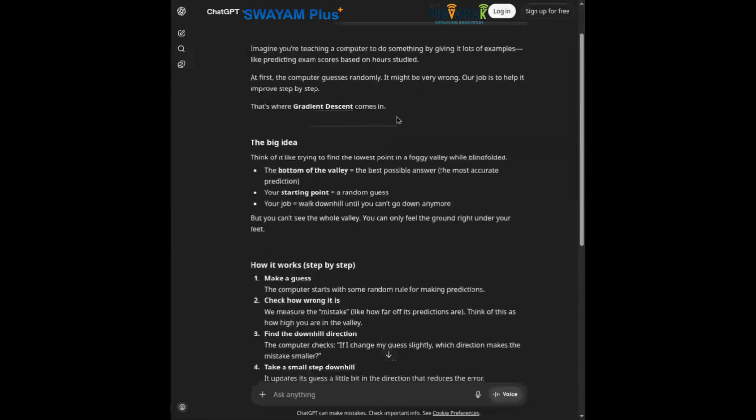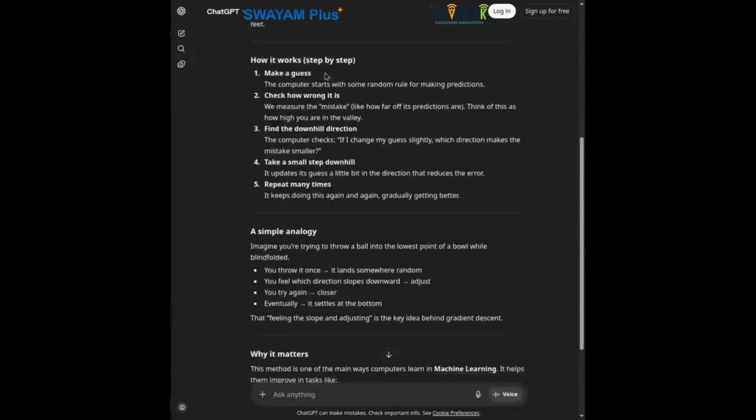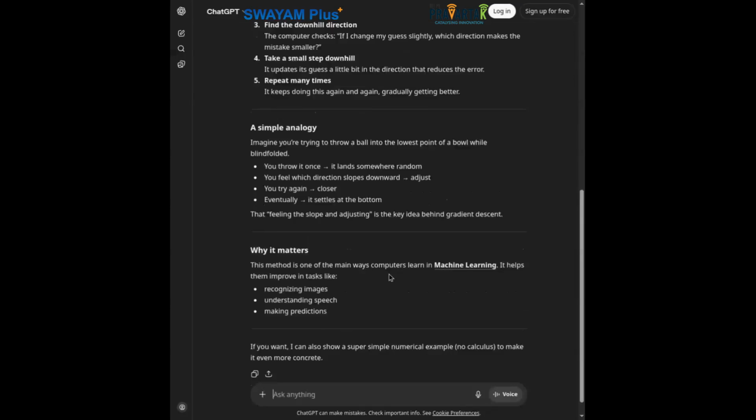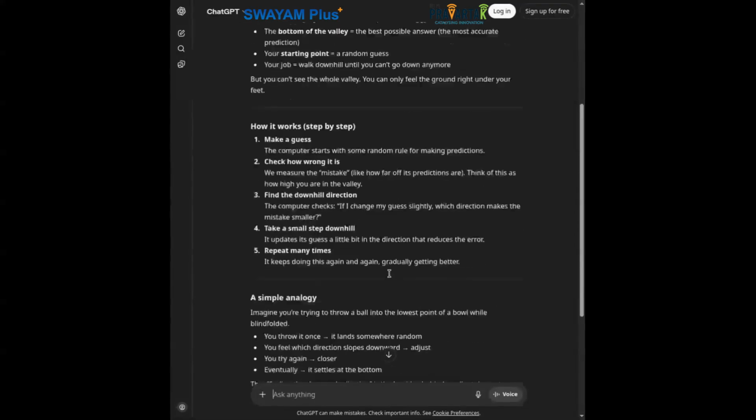So now you can see that it's saying imagine you're teaching a computer to do something by giving it lots of examples, and it tries to introduce where gradient descent comes in, what the idea is, how it works, a very simple analogy to help us understand, and why it matters in machine learning. As you can see, there is no mathematical fluency, no calculus fluency that's been assumed. So the analogy is from everyday experience, right?